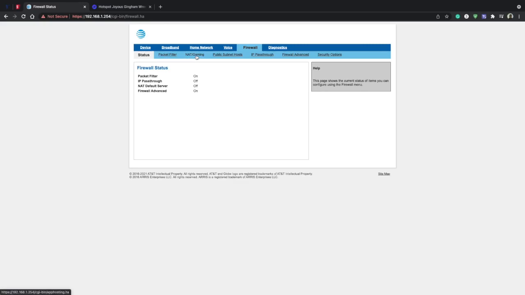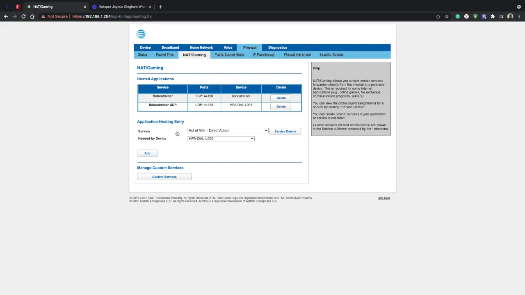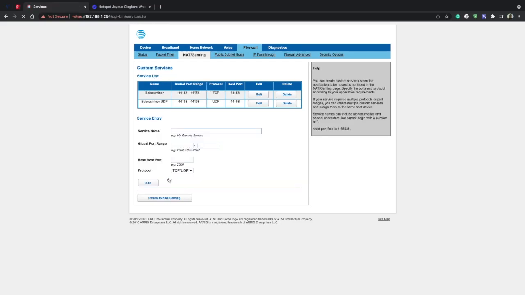Now we're going to go to firewall, and then we're going to go to NAT gaming. From here, like I said, modems and routers may not show the same platforms, but it should be something similar, close to gaming or NAT. Pretty much what we're doing here is adding our unrecognized device to our modem and router. It's pretty much saying, hey, we want to host my miner on my Wi-Fi device or modem or router. Then you go to custom services.